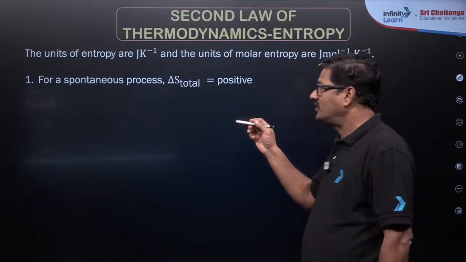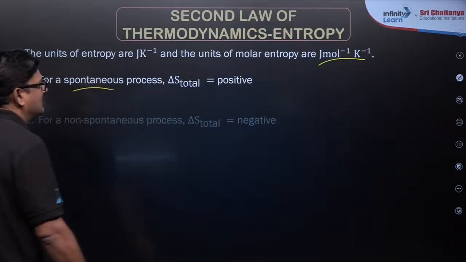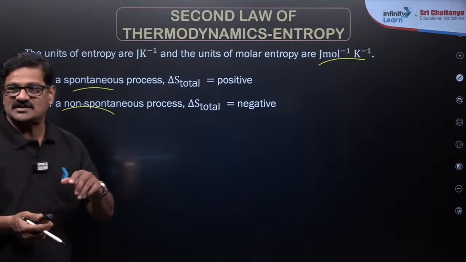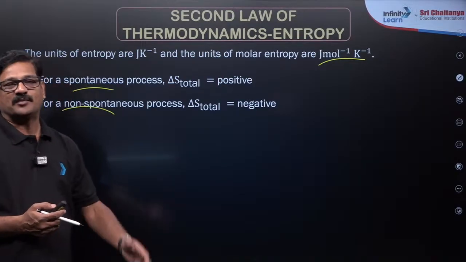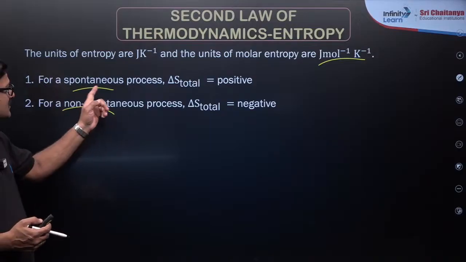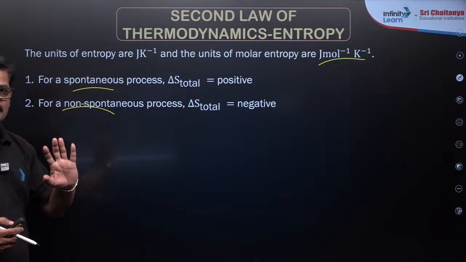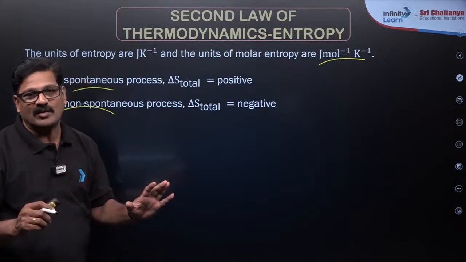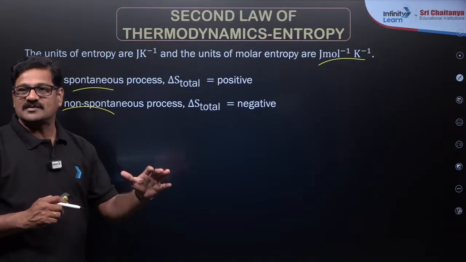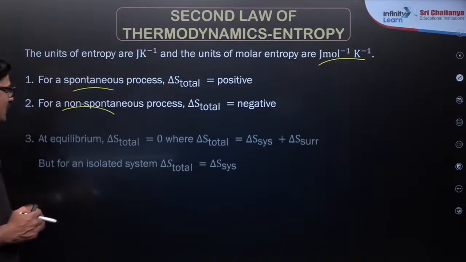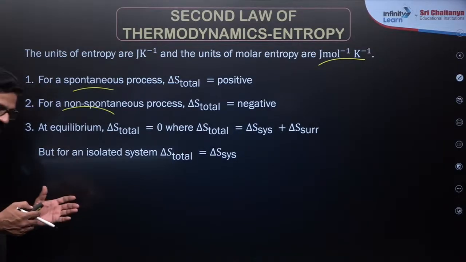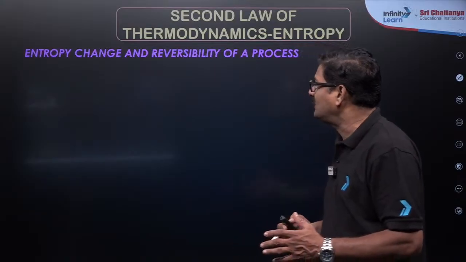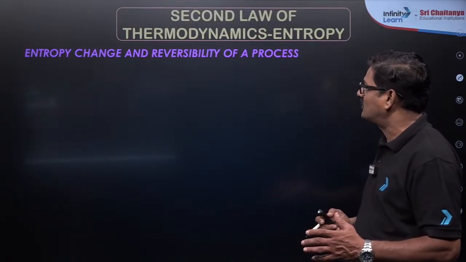A process that does not move forward, that does not happen, is called a non-spontaneous process. Okay, now at equilibrium delta S, of course, is going to be zero. That's very important.